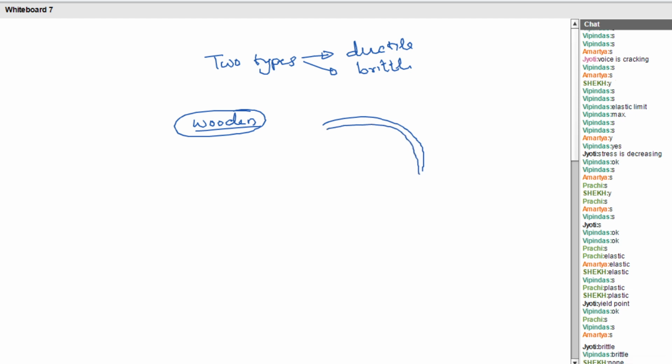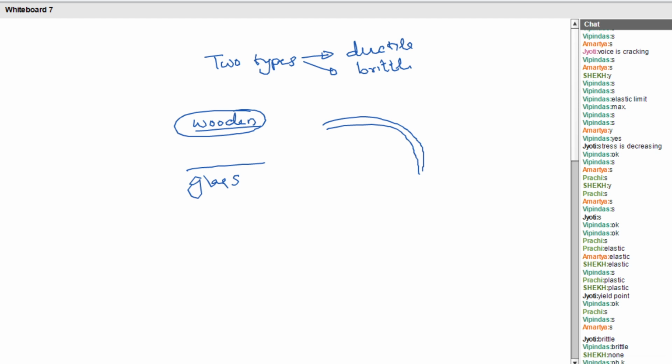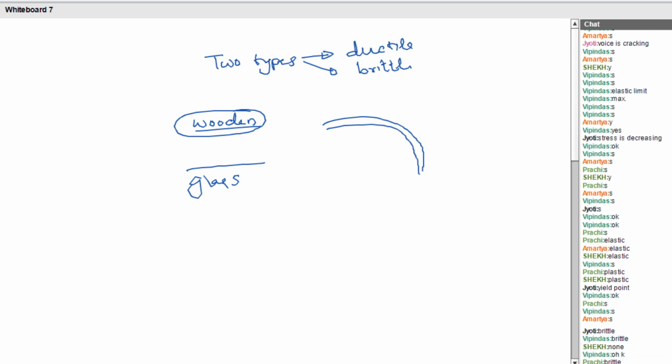What about the case of a glass? If I take a glass, what kind of material is it? Can you bend it or apply some load over there? No. It will abruptly break down, isn't it? So how will you draw the stress strain curve of a glass? Sigma versus epsilon. You can see that it has only up to the point E, and at point E itself F is also there. That means whenever it reaches the elastic limit, the fracture will also occur. Clear?